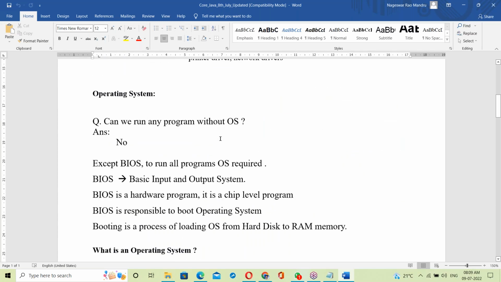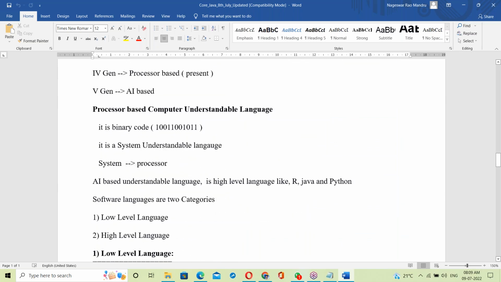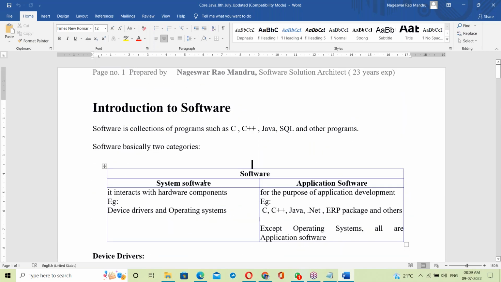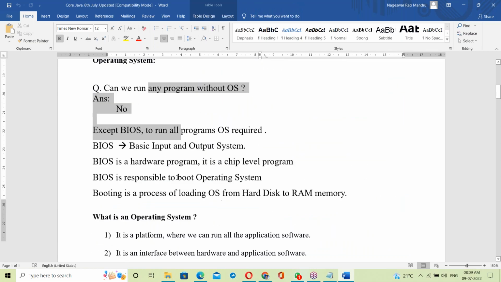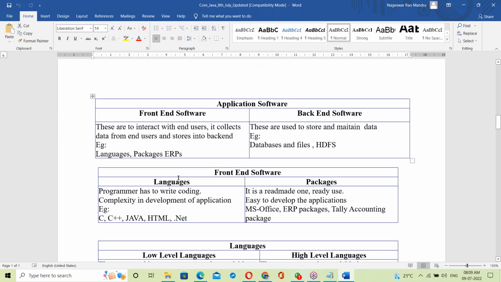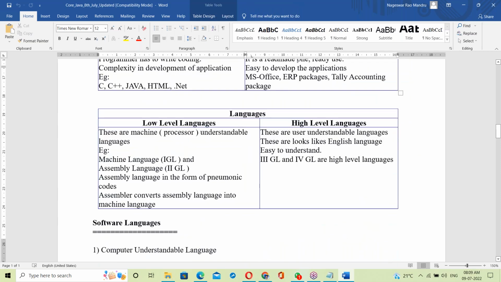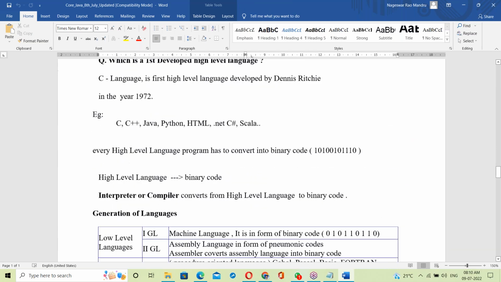Yes, these basics, the initial topics discussed here: system software, application software. Next, the OS. Next, front end and back end. Language packages. Next, low level and high level languages. These topics are completed in the last class.